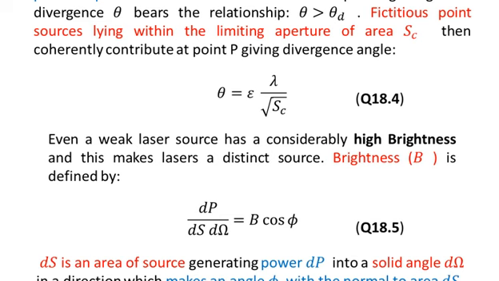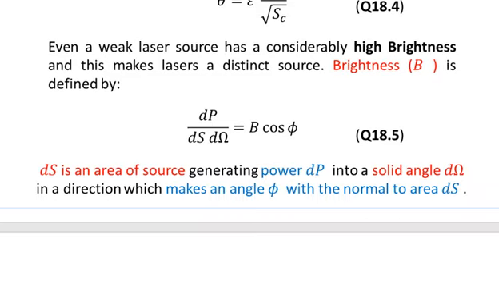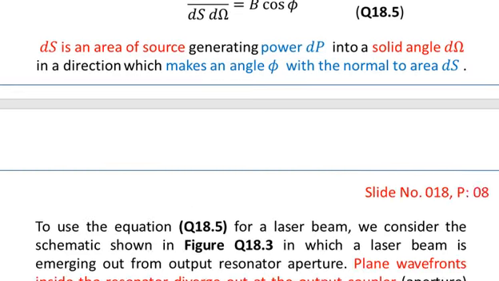Brightness, denoted by capital B, is defined by dP divided by ds into d omega is equal to B times cos of phi. ds is the area of the source, generating power dP into the solid angle d omega in a direction which makes an angle phi with the normal to the area ds. So this is the general definition for brightness of any source.